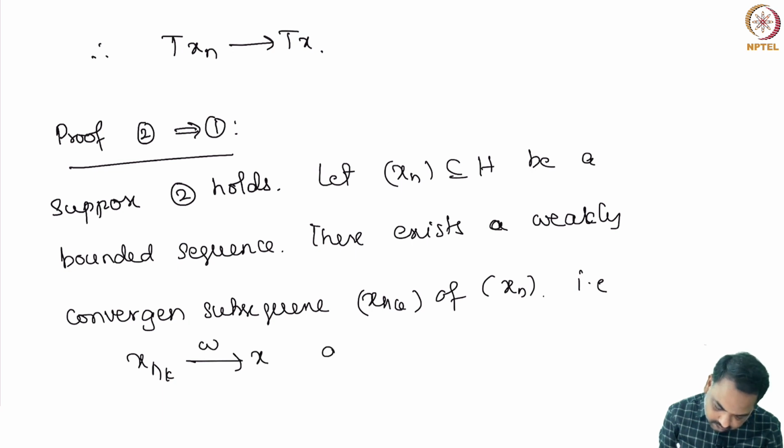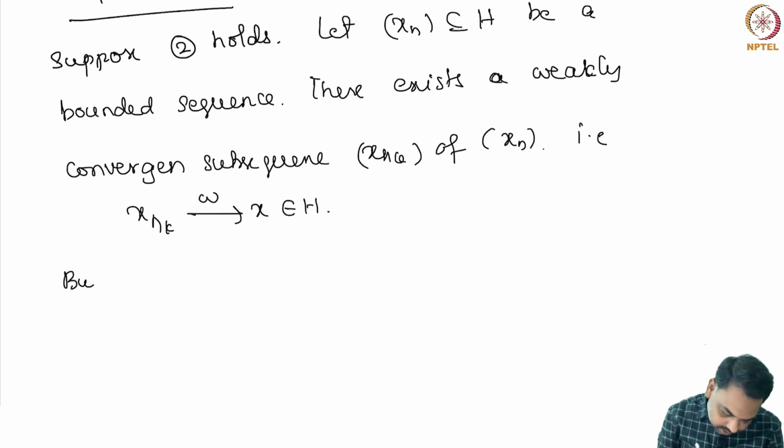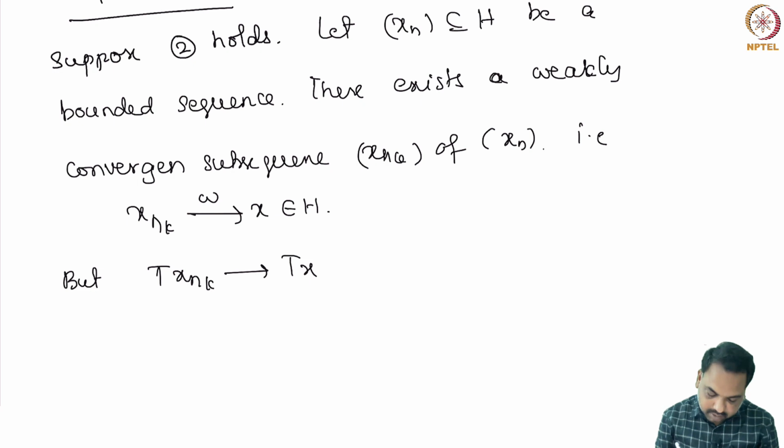Let us say the limit is x. Okay, but we know that by the hypothesis Txnk converges to Tx.